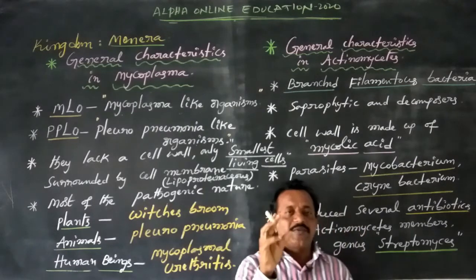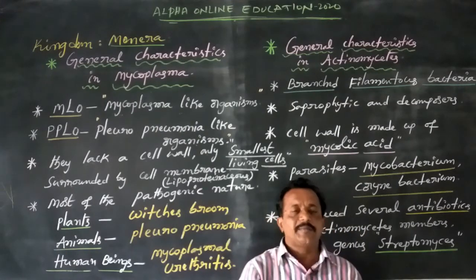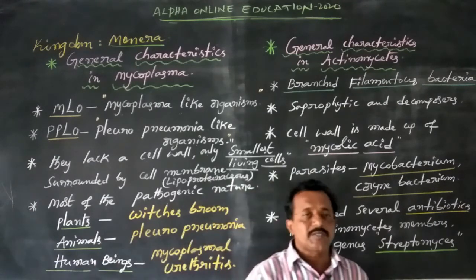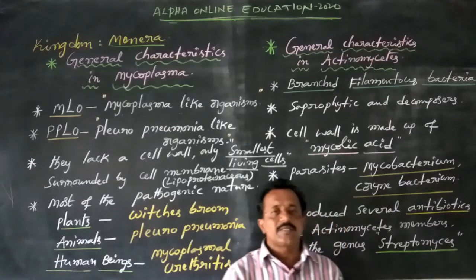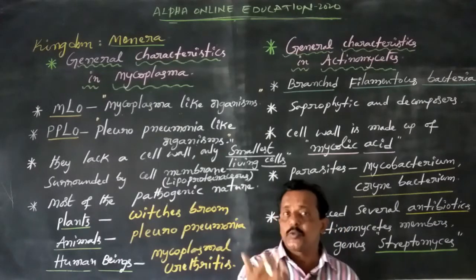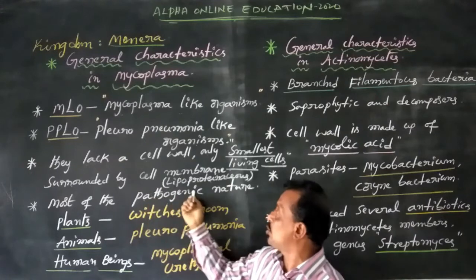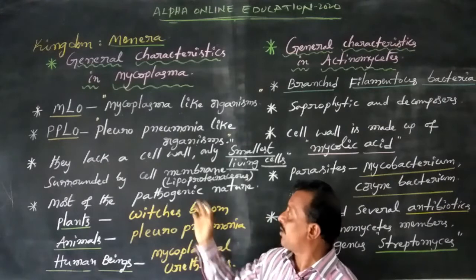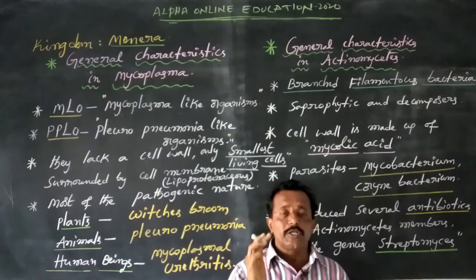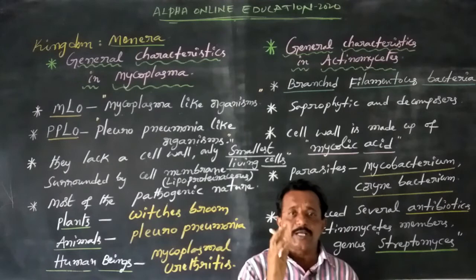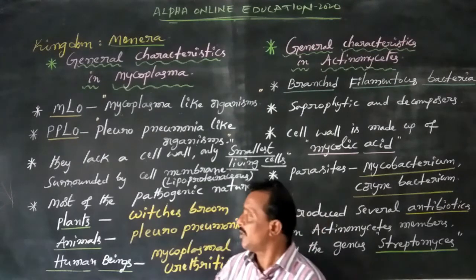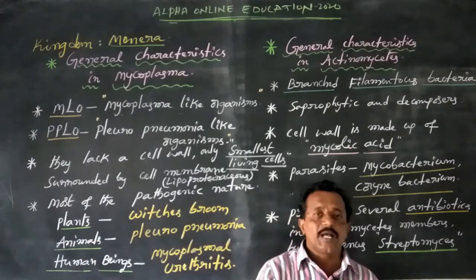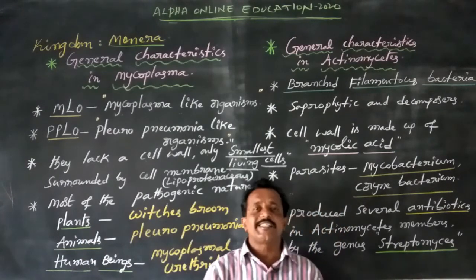Mycoplasma organisms infect plants, animals, and human beings, and then cause some harmful diseases. That is their pathogenic nature.